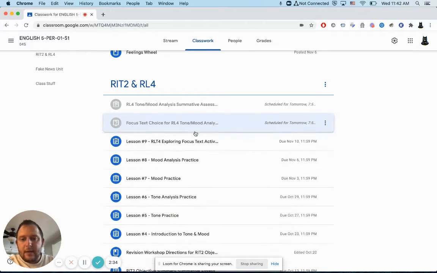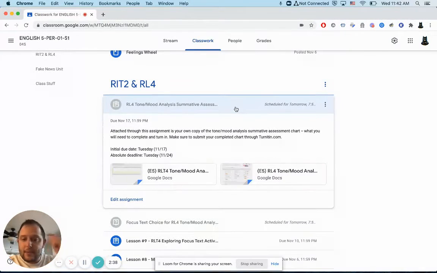The next thing that'll be posted is the actual tone and mood analysis summative assessment with the document. I also put on the overview document as well, where you can find all those short story, poem, or song options. But this is also where that document is. It's going to make a copy of it for you. This is what you're filling out. This is your chart to complete, but you'll eventually turn it in through turnitin.com, not through Google Classroom.